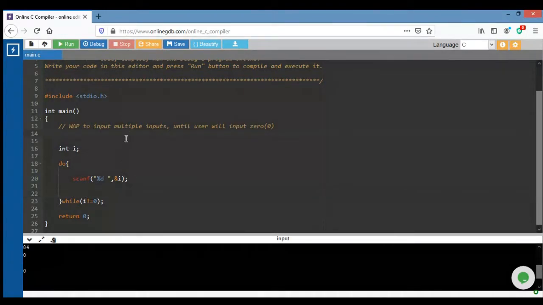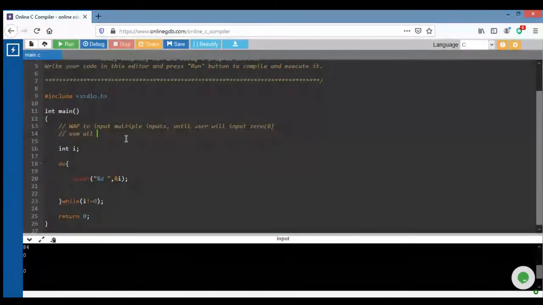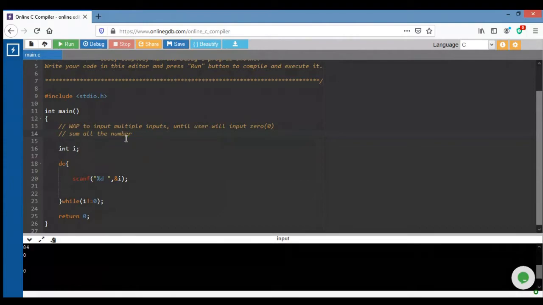But now I am extending this question. I want the sum of all the numbers, and the second one I can add: I want sum and average.